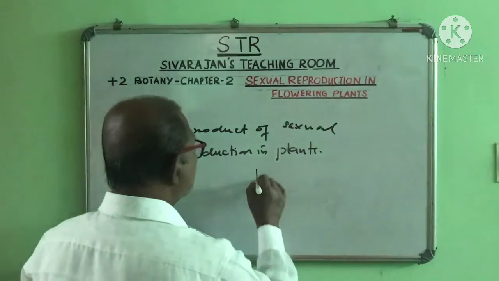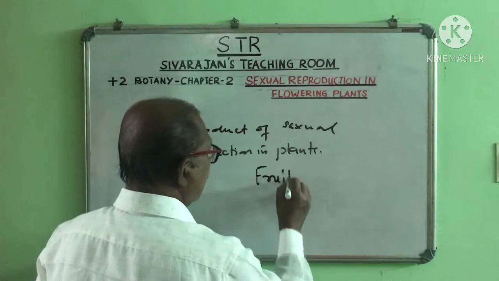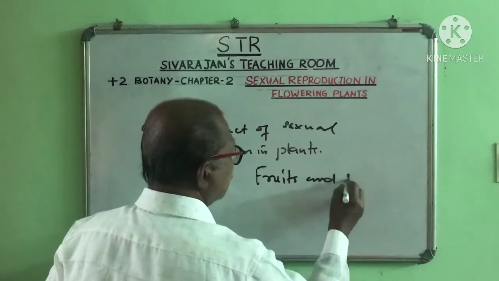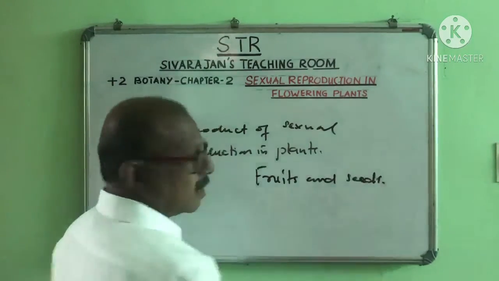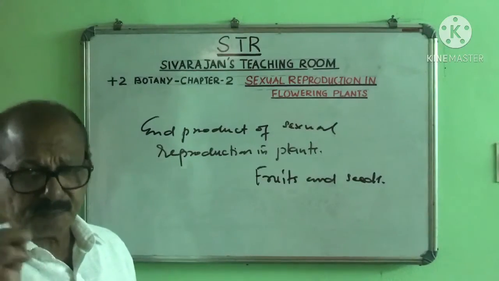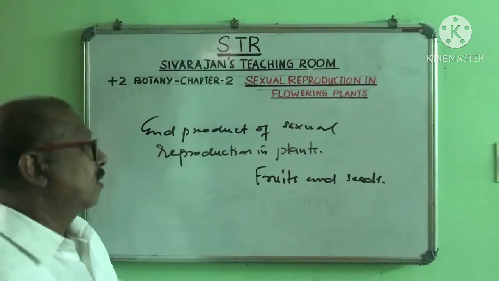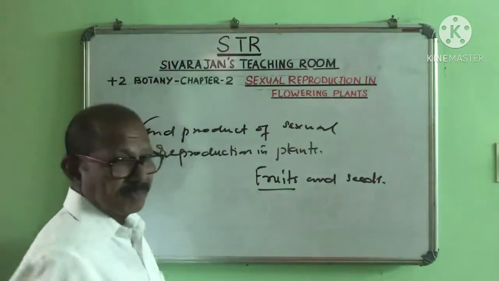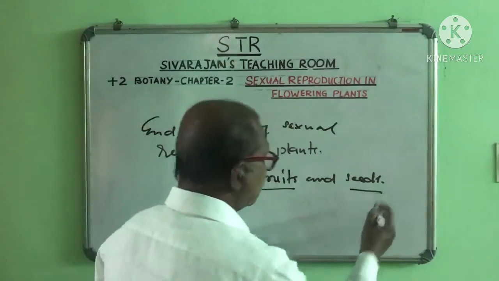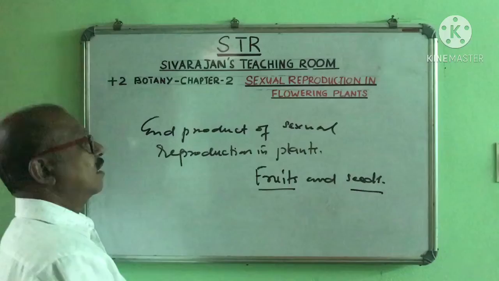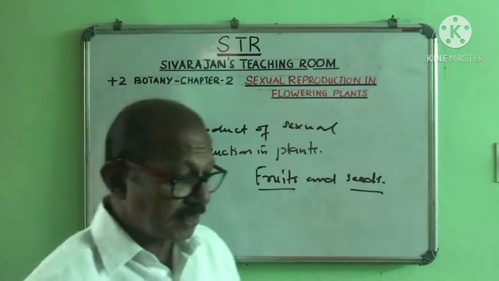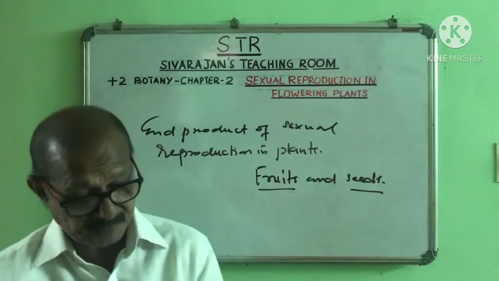They are the fruits and seeds. As a result of sexual reproduction in plants, fruits are produced. The fruits bear seeds. So fruits and seeds are the end products of sexual reproduction.